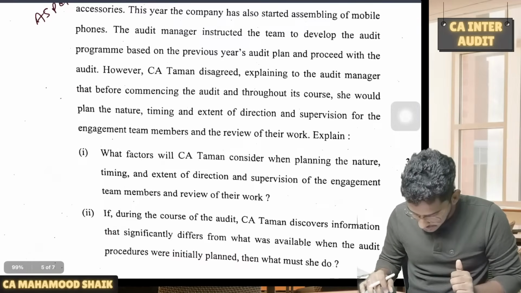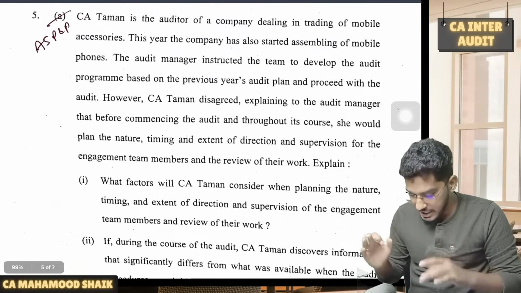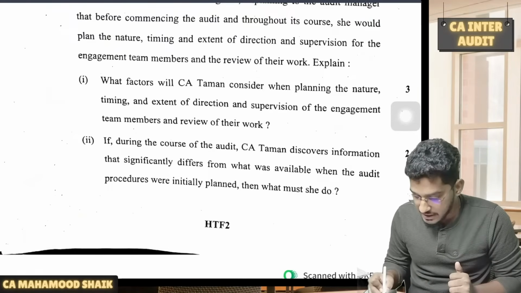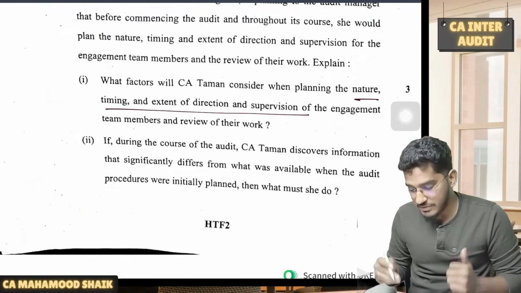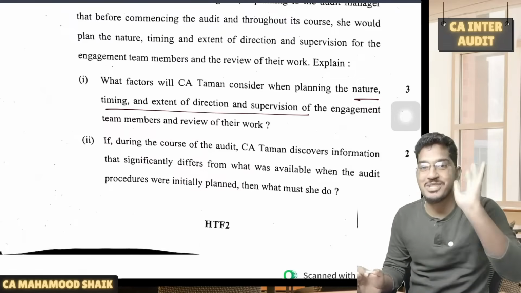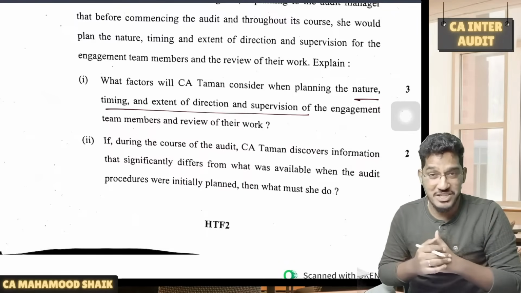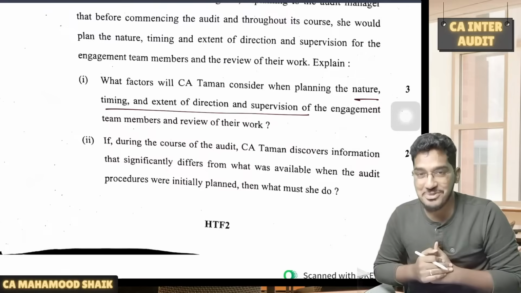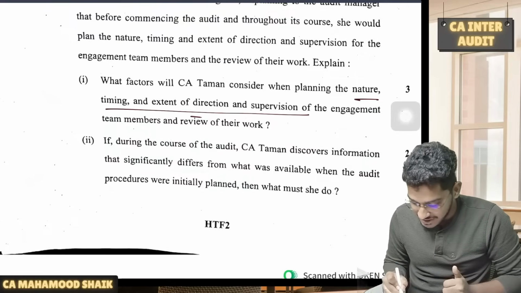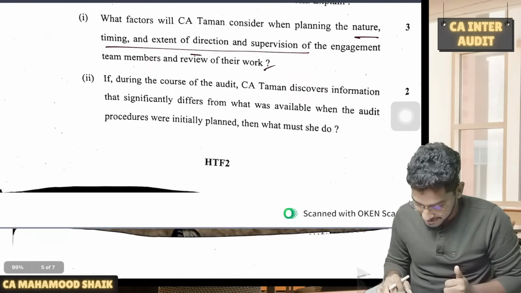Next one. Next, what we have. See, this is once again audit strategy planning and program. Once again, many questions were tested from this. So one question is, what are the factors which affect the nature, timing, extent and direction and supervision of the engagement team members? One question is there in the MCQ only. For this question, you will find the answer in the MCQ only. So one MCQ is there: what are the factors which do not affect the supervision and review of the engagement team members? The same question has been given as a descriptive, right? So while planning the nature, timing and extent of direction of supervision of engagement team members and review of their work. Next one.